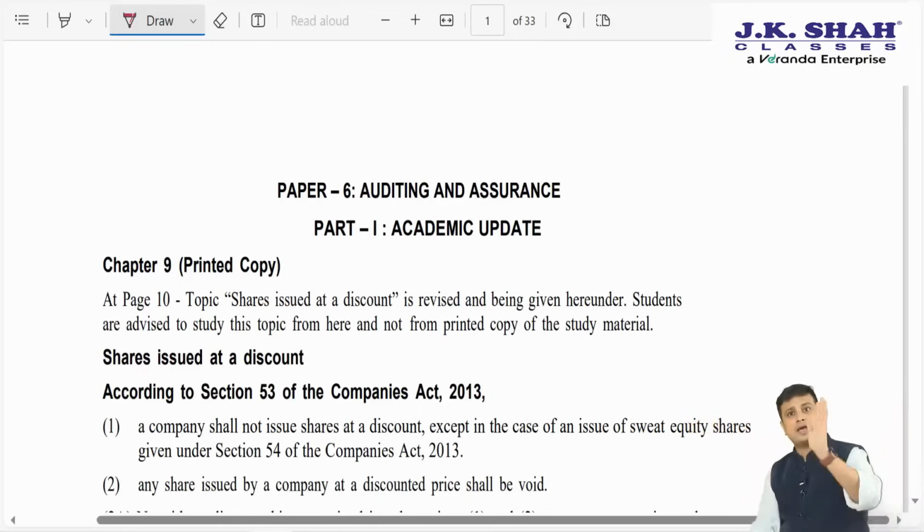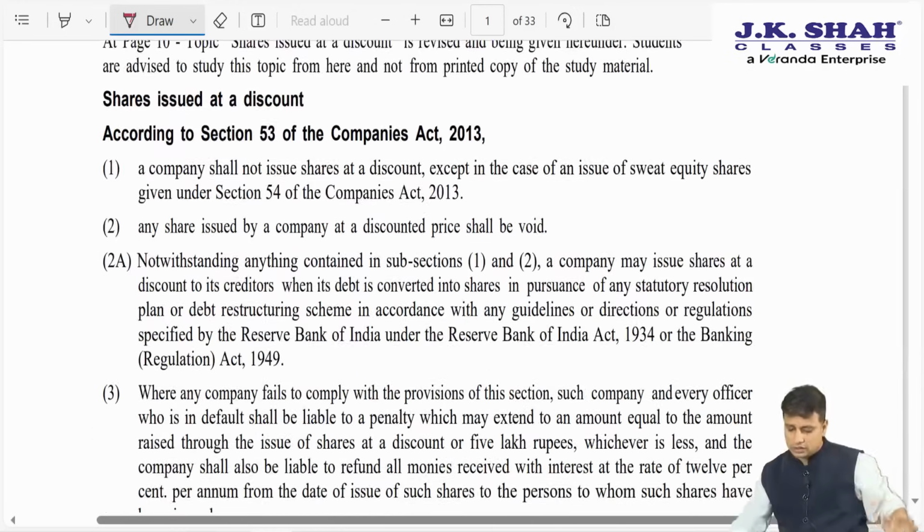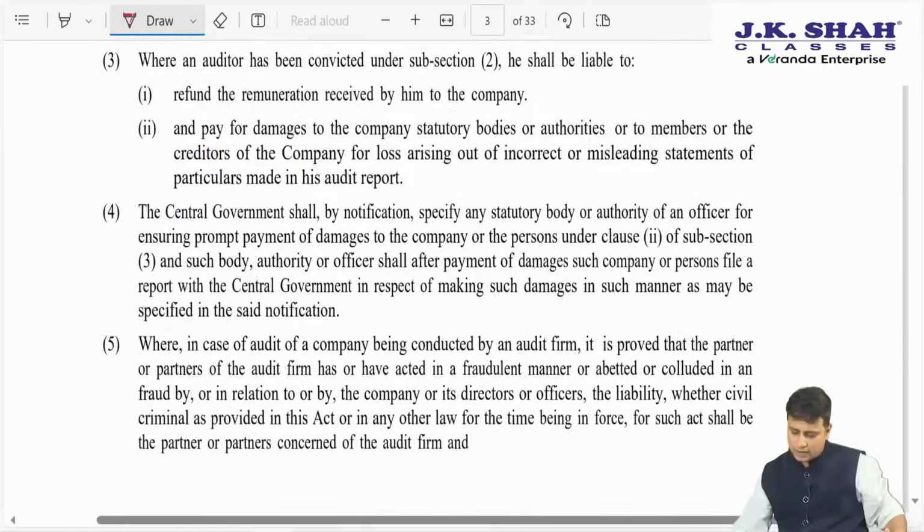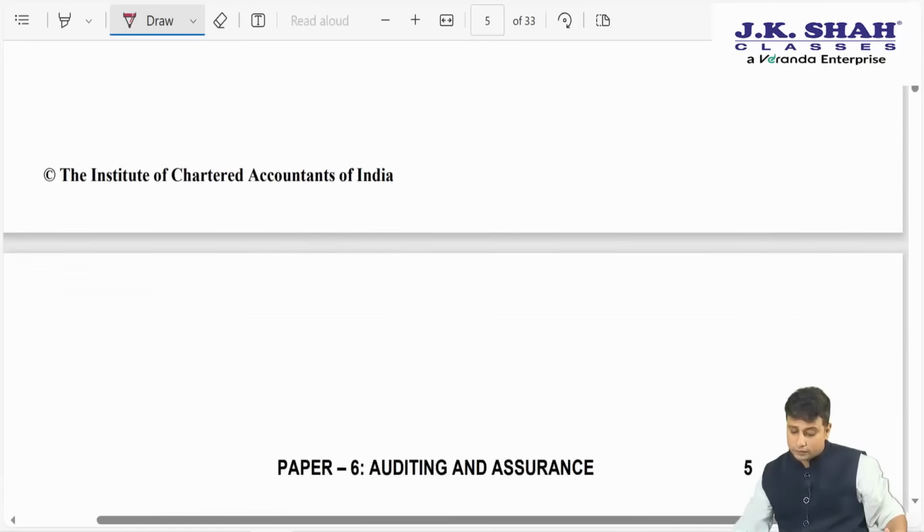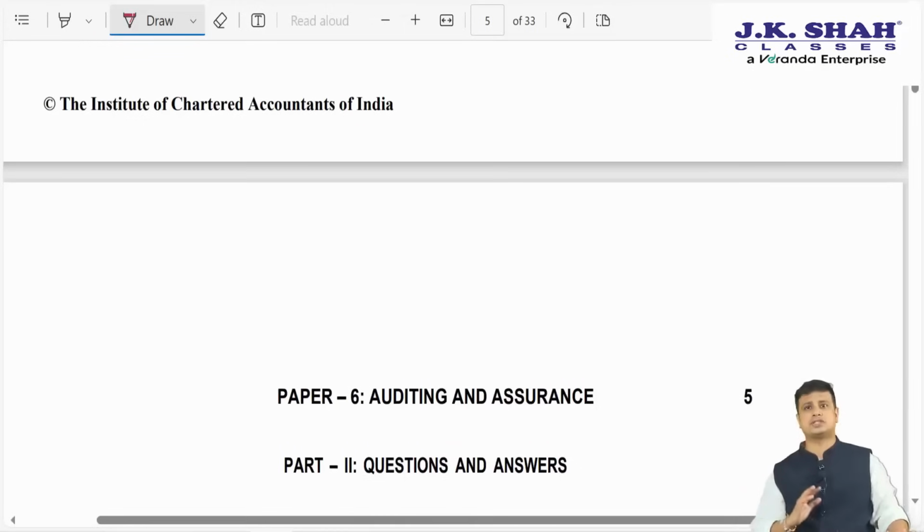So all these amendments we have already covered. If you see my previous video of May 23, the same thing has been printed in that RTP as well. If you go to the November 22 RTP, still the same thing has been printed there. So in the lectures we have covered this, you need not do anything from here. You can straight away dive into the discussion of your case study based MCQ. Once again, repeating, no new amendments for the auditing paper.